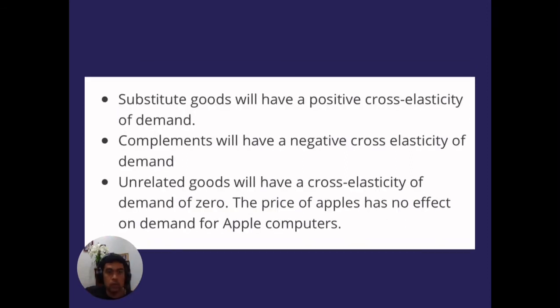Substitute goods will have a positive cross elasticity of demand. Complements will have a negative cross elasticity of demand. Unrelated goods will have a cross elasticity of demand of 0. The price of Apple has no effect on demand for Apple computers.